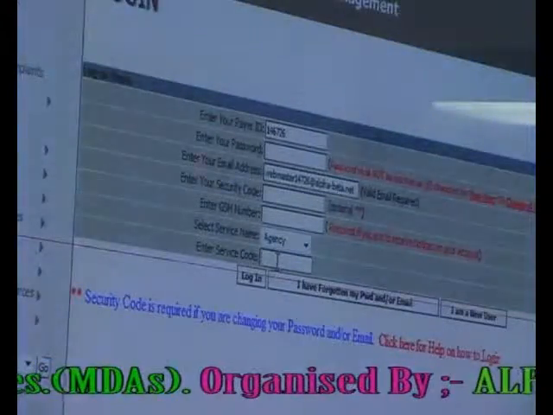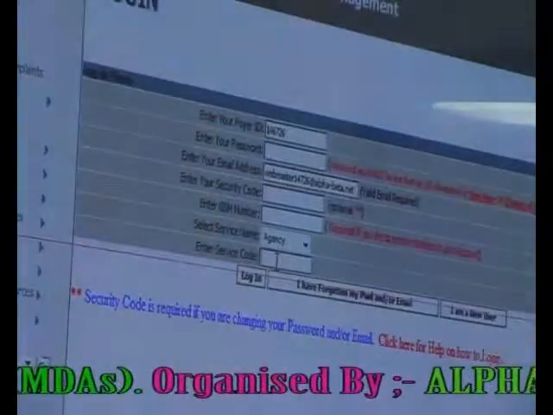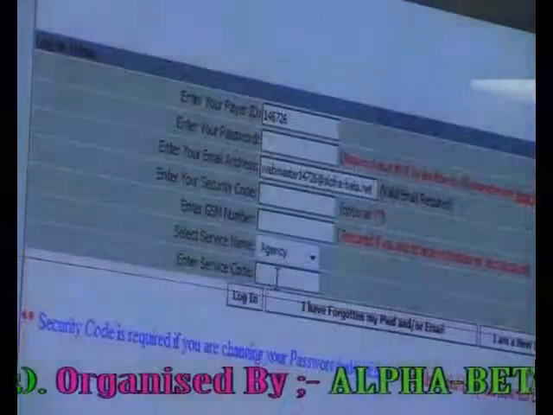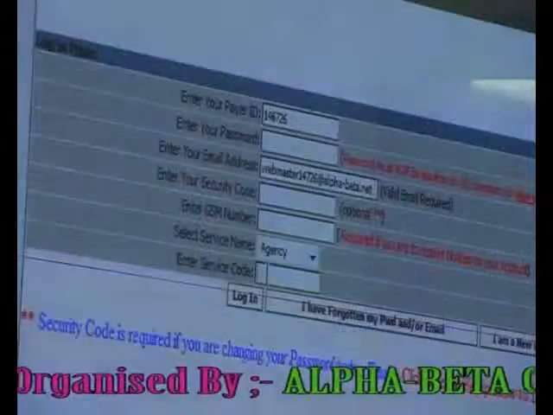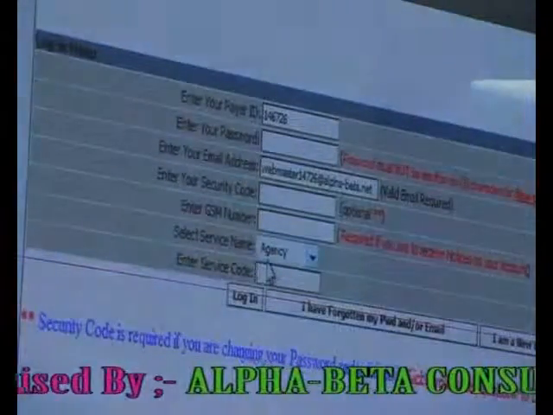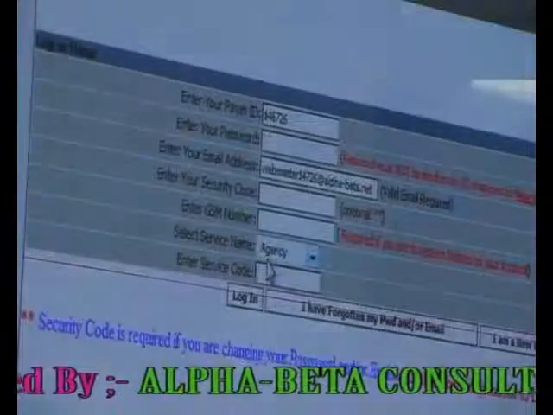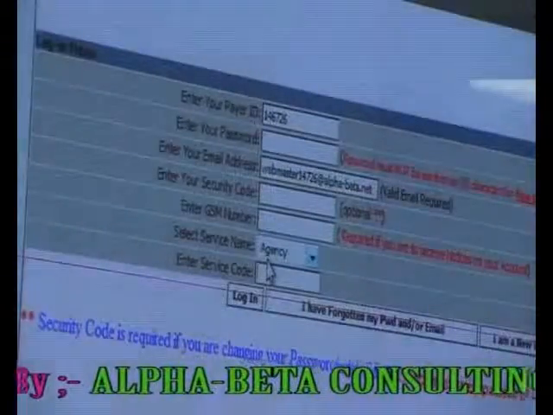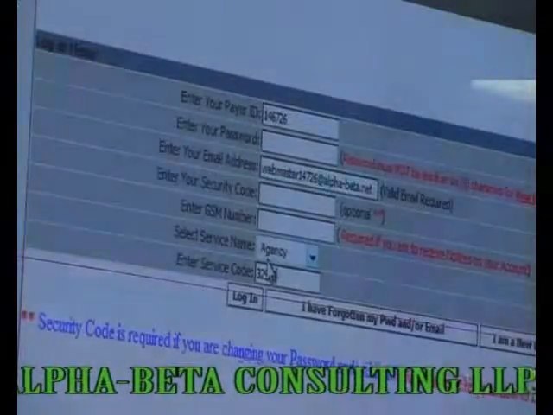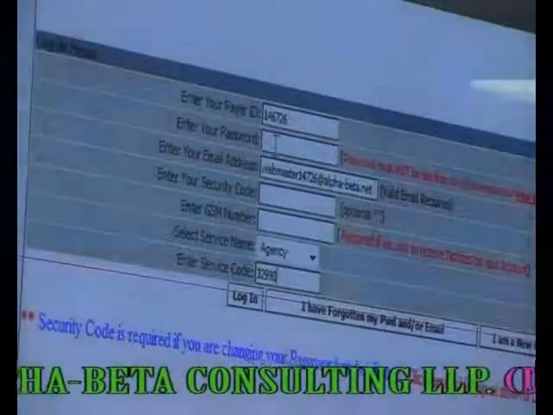My agency code is the payer ID of my agency. When it says enter service code, have you seen it? The last field, it says enter service code. The service code of your agency is the payer identification number of your agency. And my own is 32990. I will put my password again.